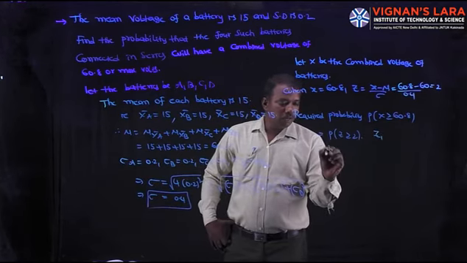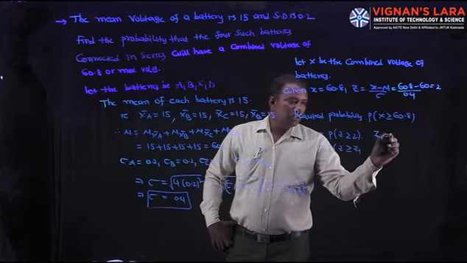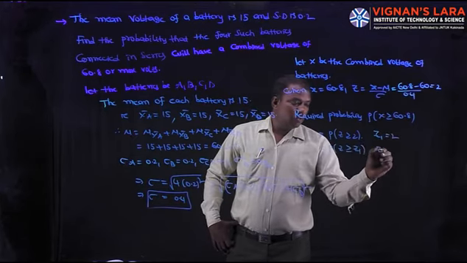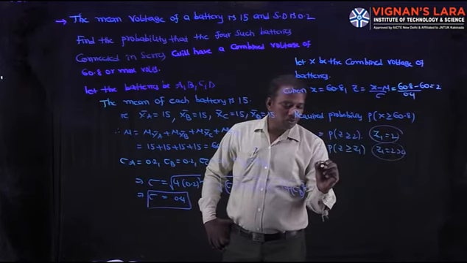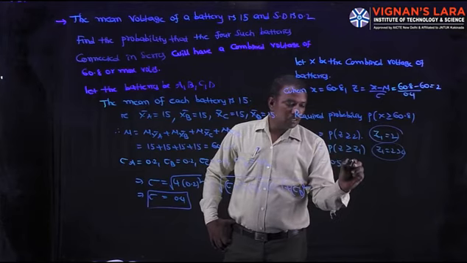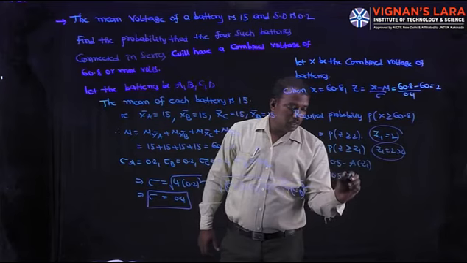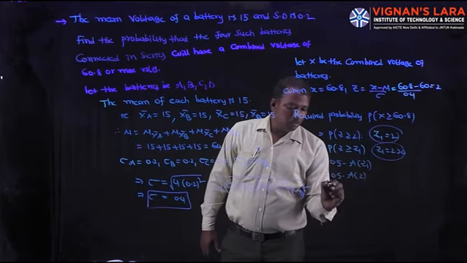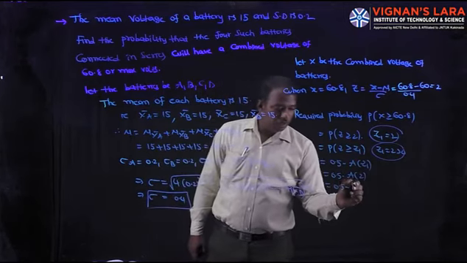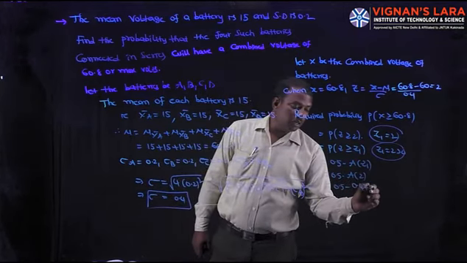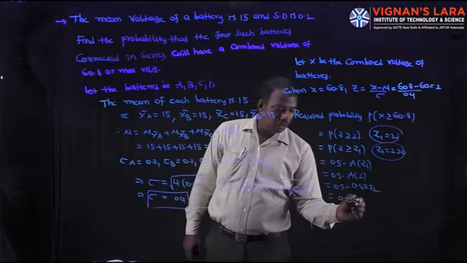So P of Z greater than or equal to Z1 is 0.5 minus A of Z1, that is 0.5 minus A of 2. From the statistical table, A of 2 is 0.4772. So the area is 0.0228.